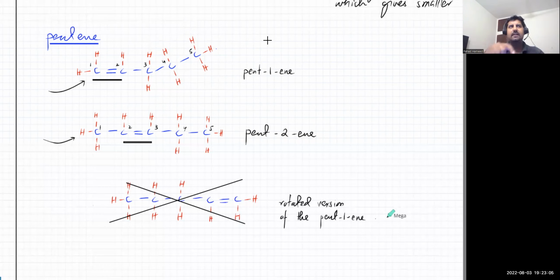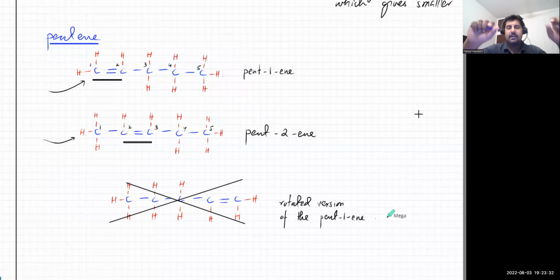You have to understand, let's say you have a long chain, like a dog leash. You've got this long chain, and you bend it. It's still the same thing. Even if you write it the other way around, it's still the same thing. So beware about these molecules as well. Rotating it, as long as you don't break them and rearrange them, they will remain the same molecule. You can twist it around, it's still exactly the same thing.